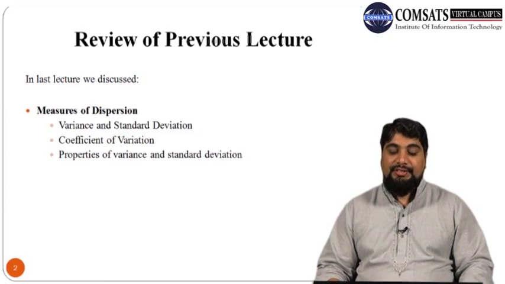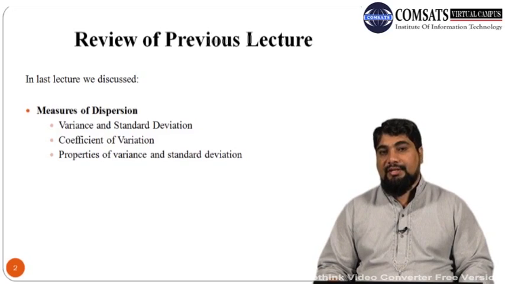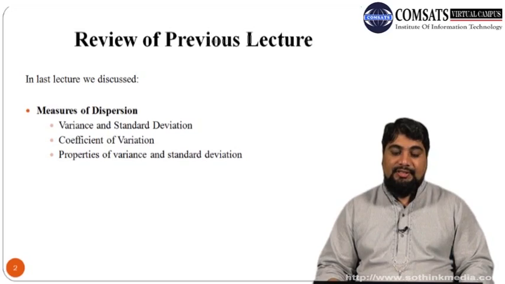Then we discussed some useful properties of variance and standard deviation, and various methods for calculating variance, standard deviation, and coefficient of variation for grouped data as well as ungrouped data.